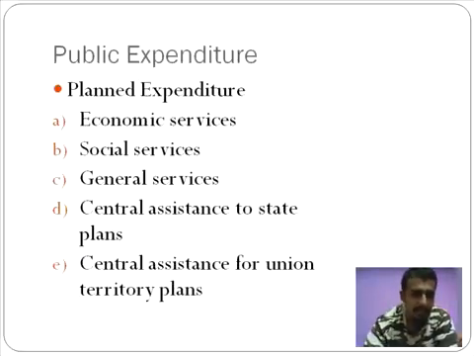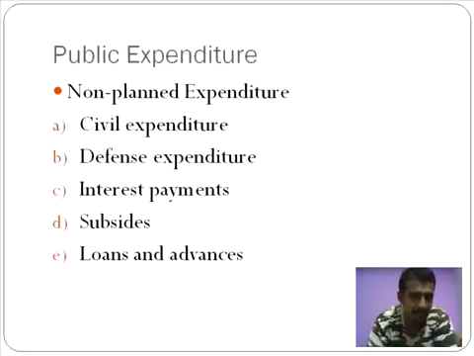Now, apart from planned expenses, the other type of expenses you come across are the non-planned expenses. The first one is civil expenditure. A good example for civil expenditure would be maintaining law and order. If you consider situations in India where riots happen, you don't really know when a riot might occur and to what extent it might go. In that case, the government needs to bear the cost.